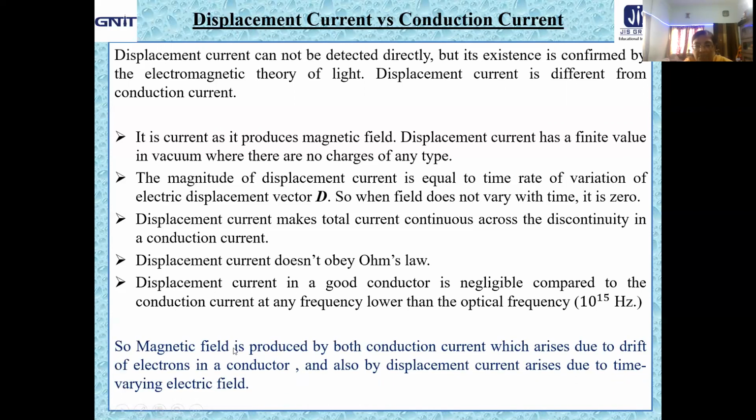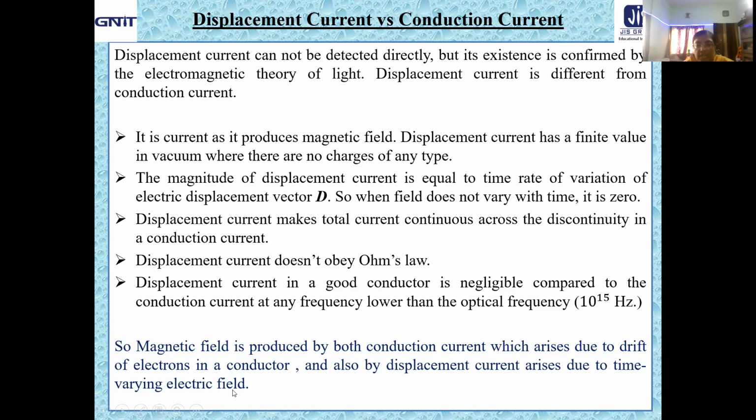So, finally, we can conclude that the magnetic field is produced by both conduction current, which arises due to drift of electrons in a conductor, and also by the displacement current, which arises due to the time varying electric field.